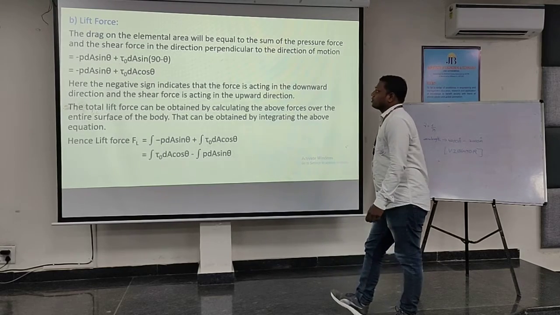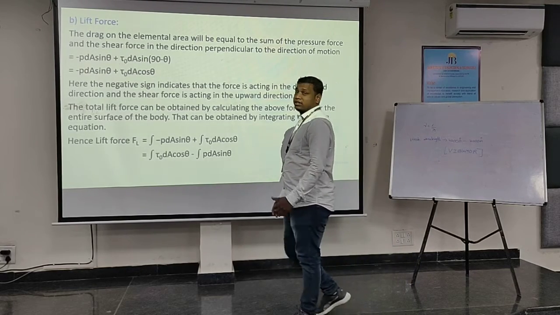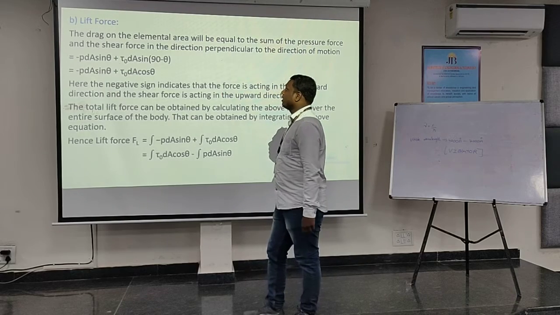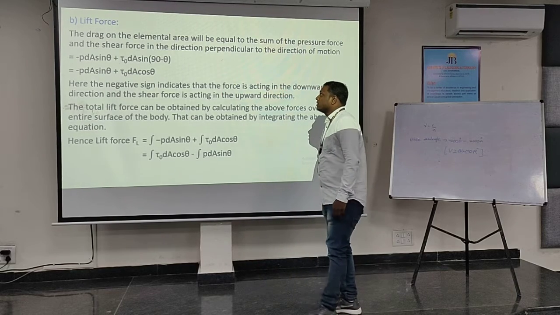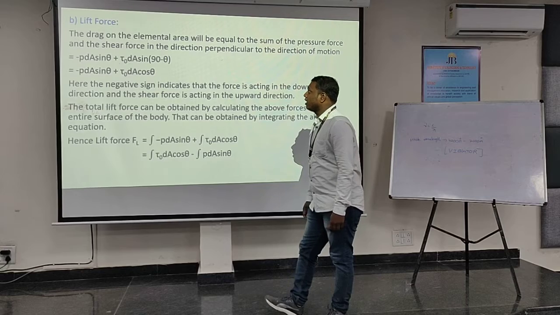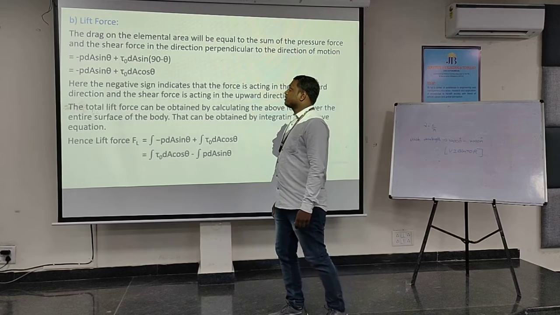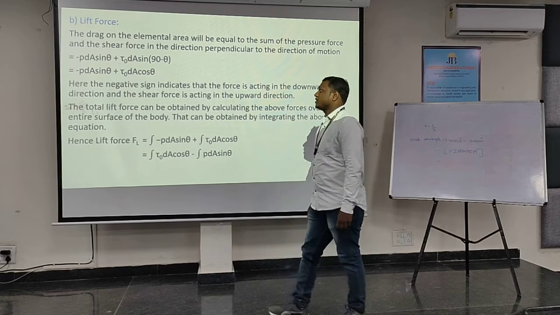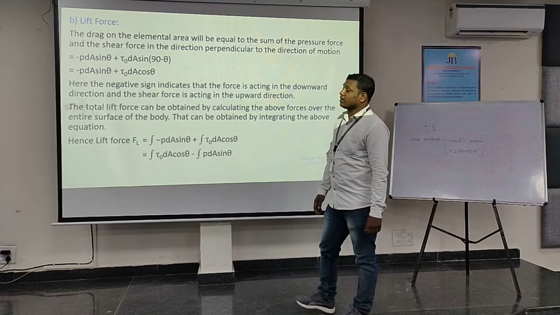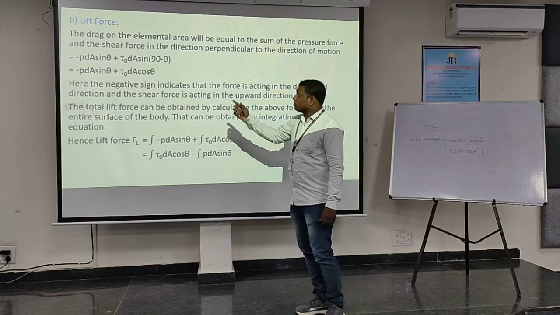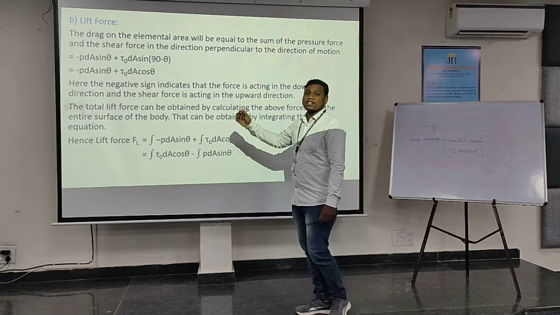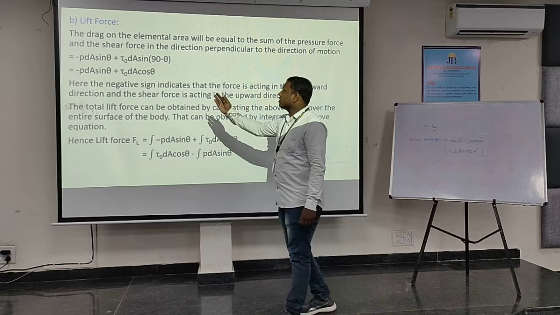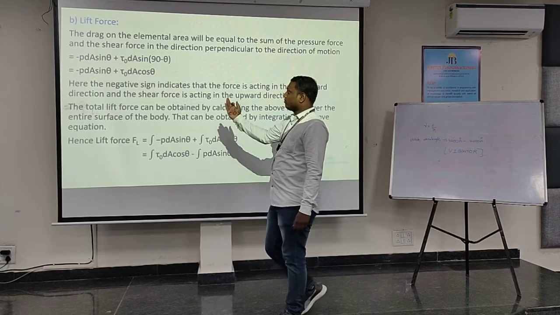And the total lift force: in a similar way to how we derived the drag force on the elemental area, I have derived the lift force on the small elemental area, which is given by minus P dA sin theta plus tau naught dA sin(90 minus theta). Here P dA sin theta is negative, which indicates that this force is acting in the downward direction, and the shear stress is acting in the upward direction.